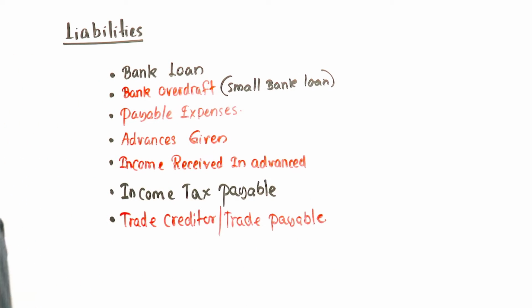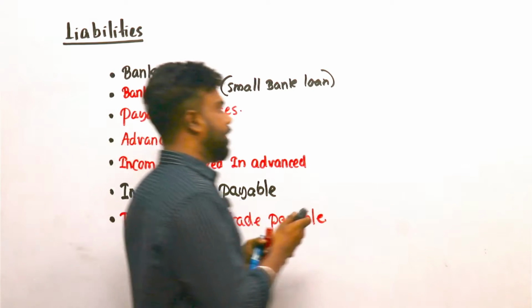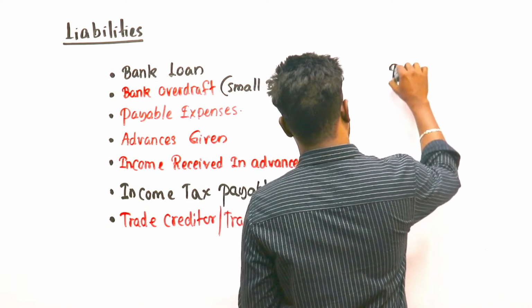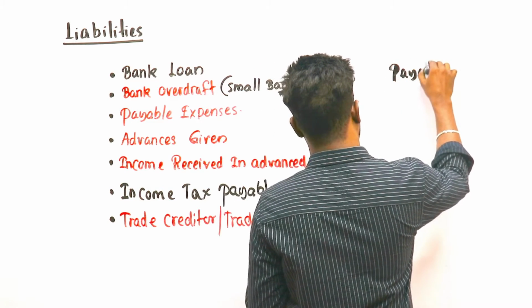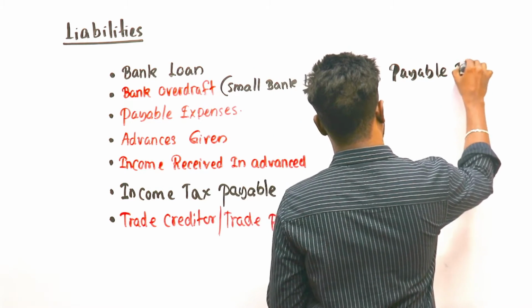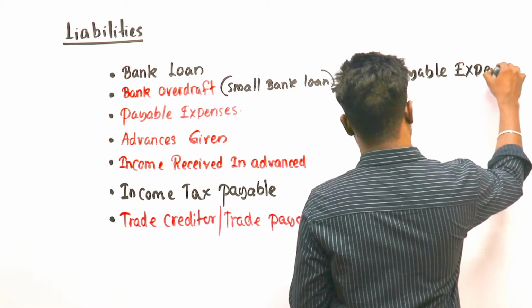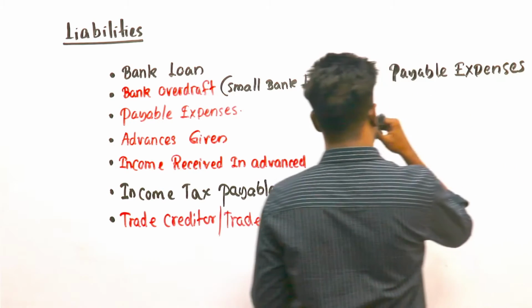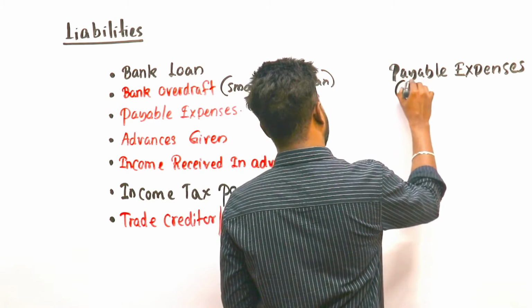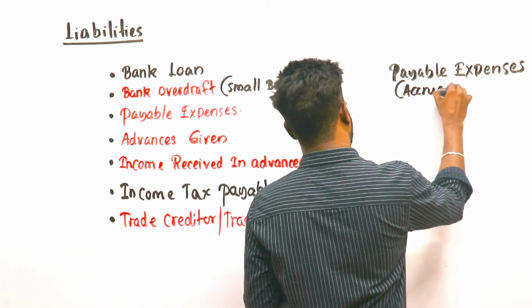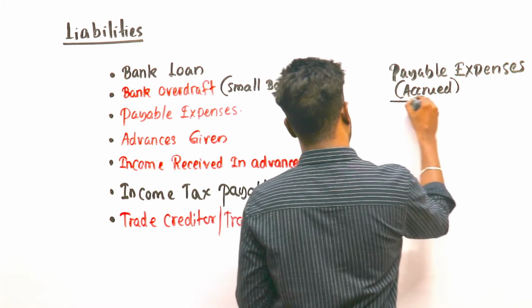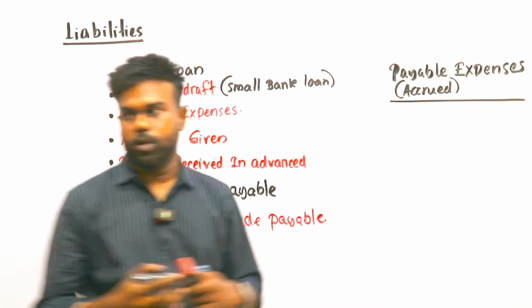Separately, expenses payable. Another word for this is accrued expenses. Both are the same. Accrued expenses.